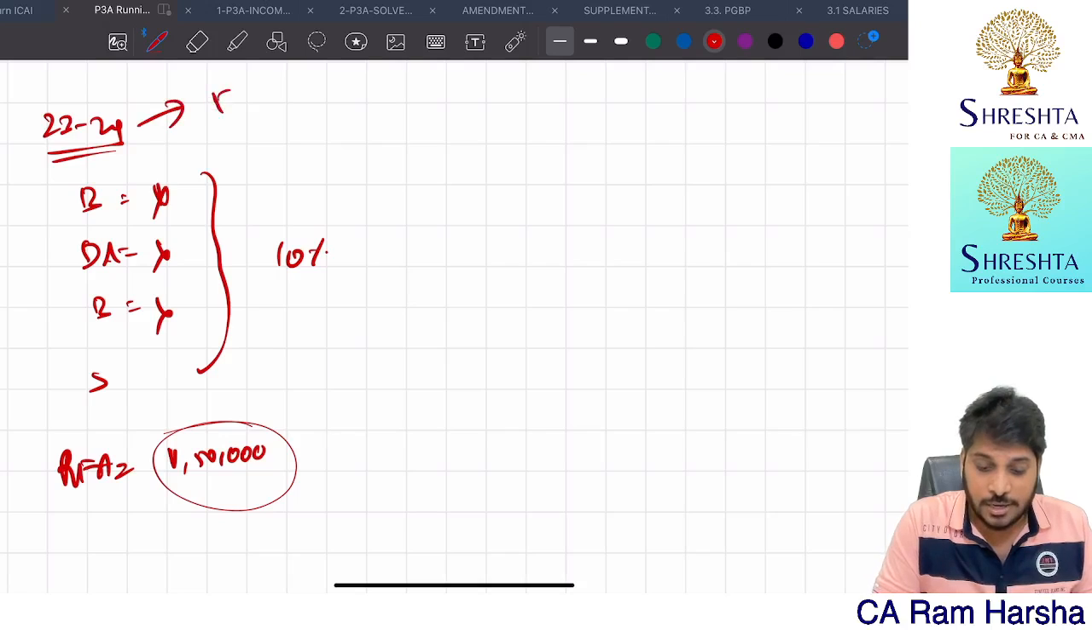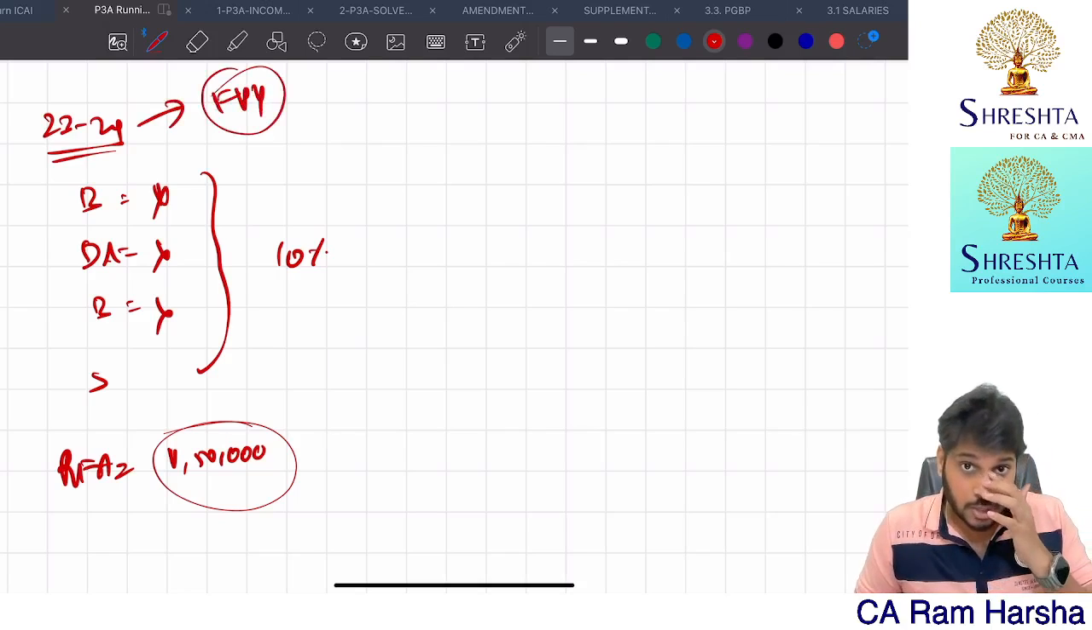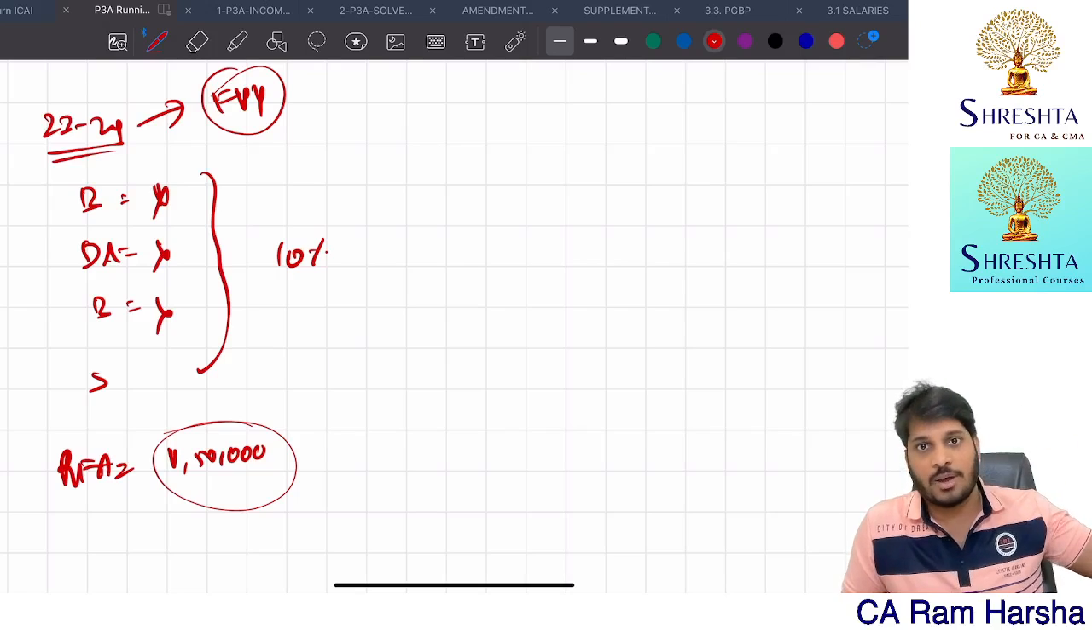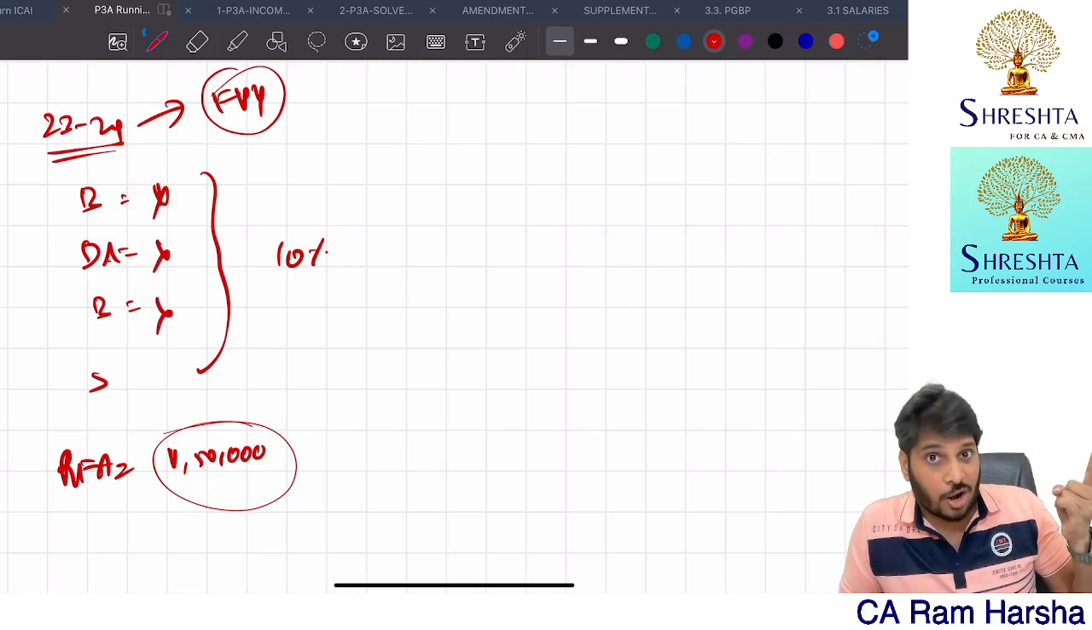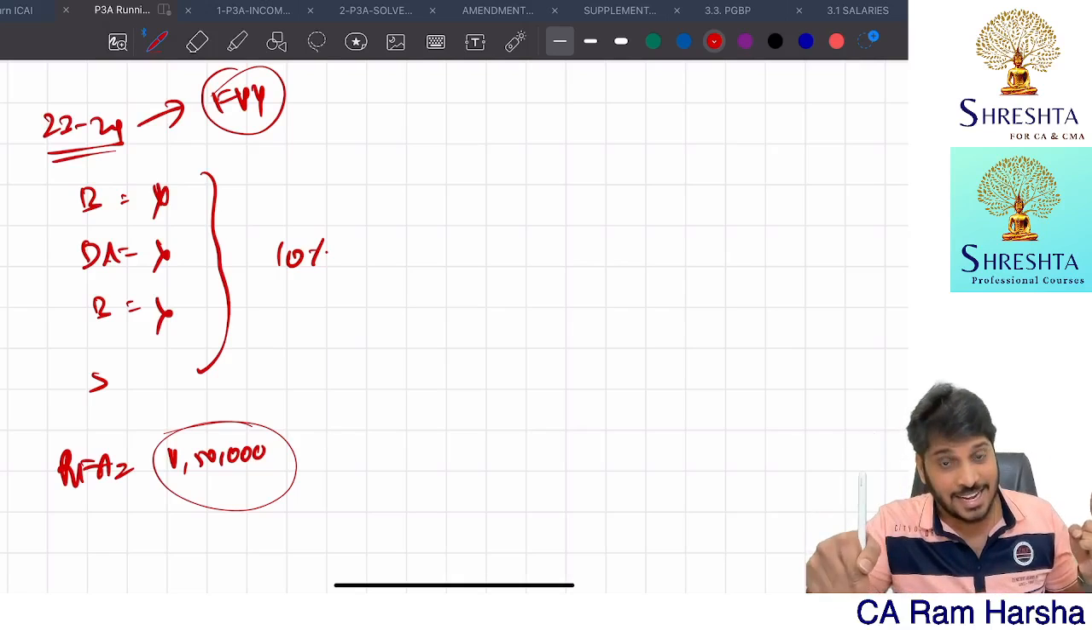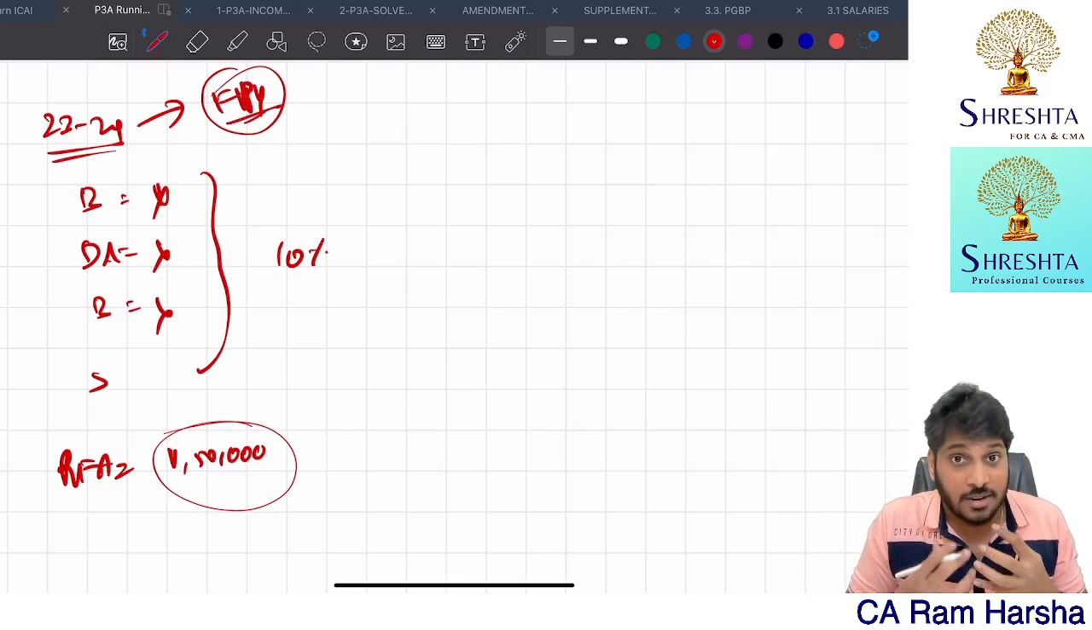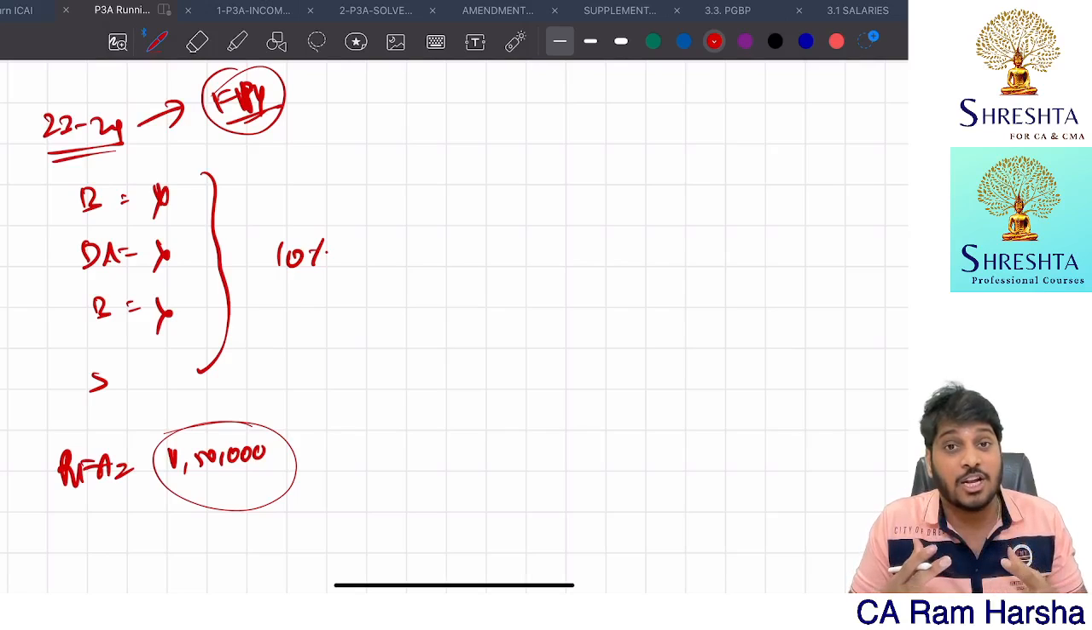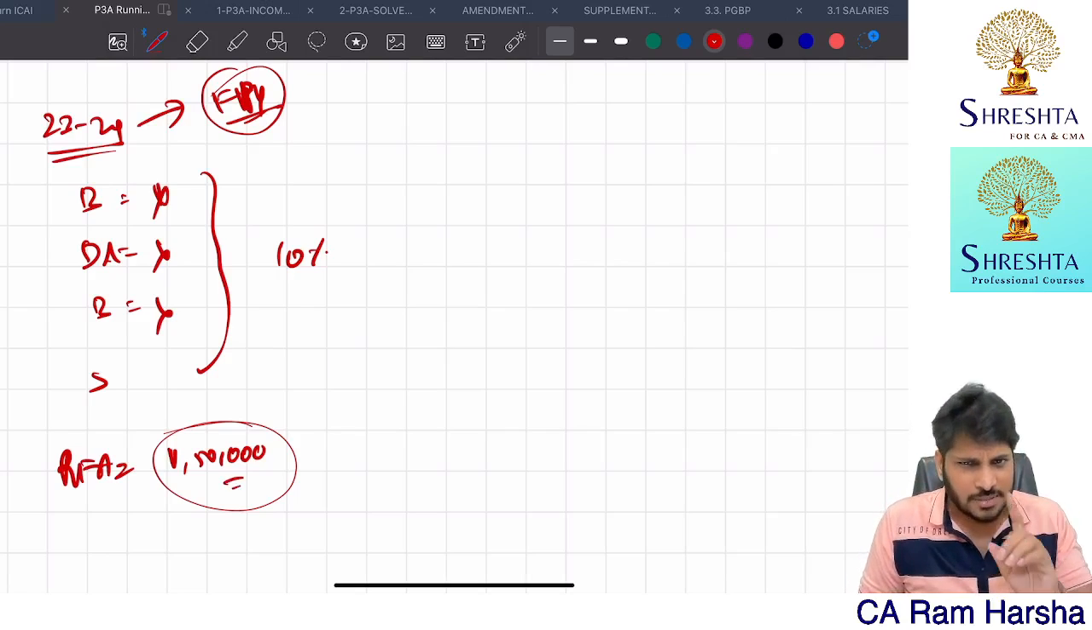Now 23-24 is called as first previous year because you got accommodation earlier, long back. So in the year in which you got accommodation, or 23-24, whichever is later. So that is called as first previous year for the purpose of rent free accommodation valuation of perquisite. So 1,50,000 is the first previous year.